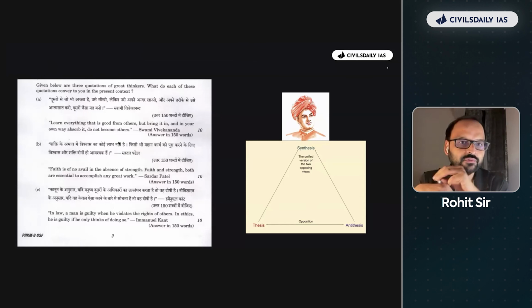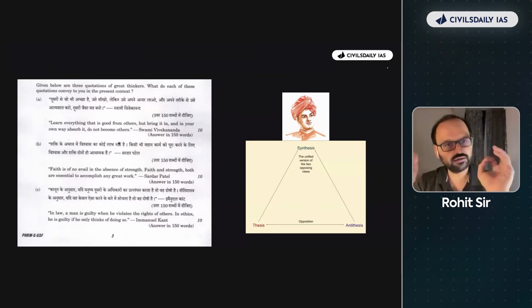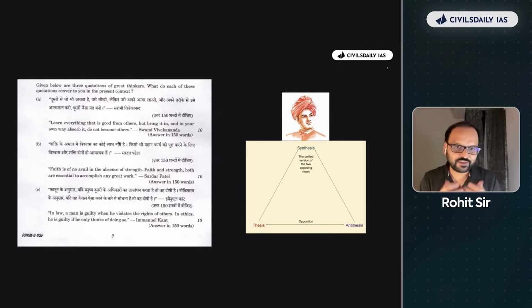Okay, अब ethics में there's a category of question which comes every year, 10-marker question, where you are given 3 quotations of great thinkers. What do each of these quotations convey to you in the present context, in our day and age? Think of this now. विवेकानंद अगर कोई quotation दे रहे हैं तो उन्होंने कुछ synthesis किया होगा ना यार. He would have taken two opposite points of view or multiple points of view and would have come to a synthesis. That is the gyan he's giving to you. So if you have to deconstruct him, and if you're well versed with the dialectic technique, you can easily do it. You have now a framework to solve even the ethics questions.